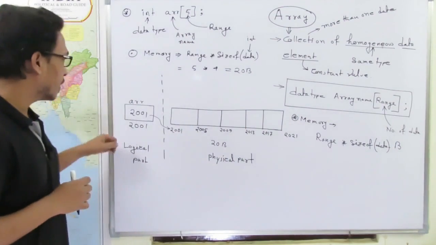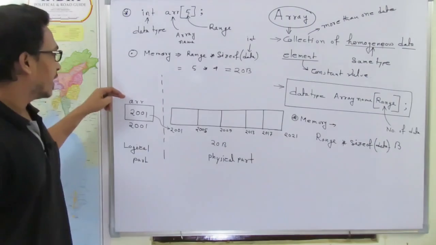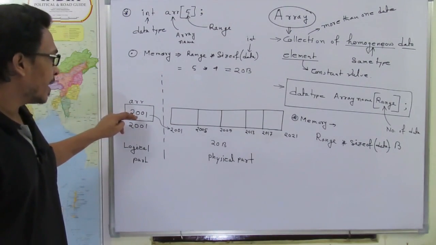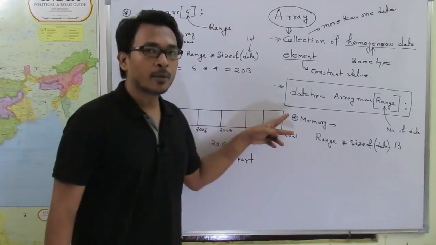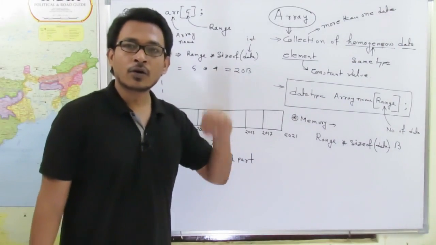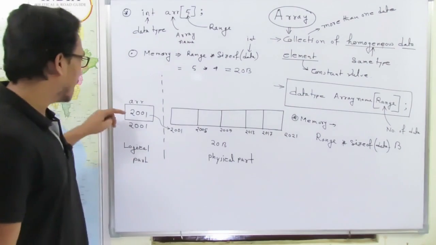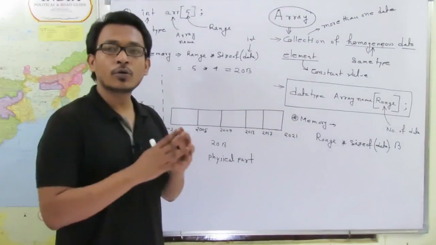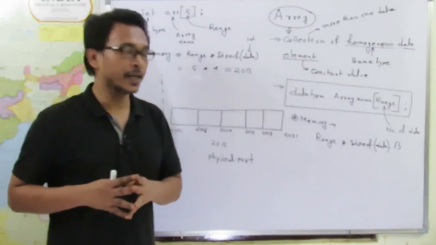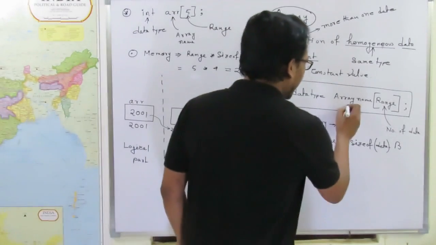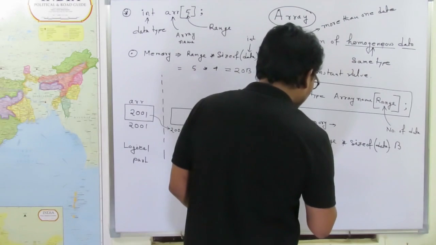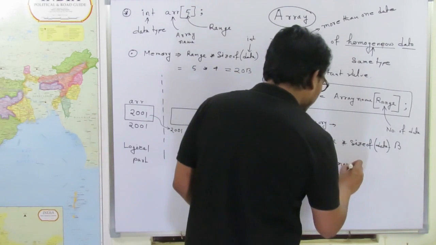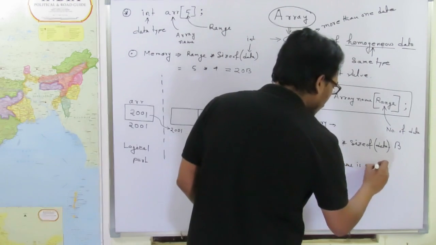In this particular scenario, the array name is ARR and the content of the array name is 2001, and this is the address of this particular block of memory, and we are not allowed to change the content of this array name. Clear? That's why we call it a constant pointer. So here the array name is a constant pointer.